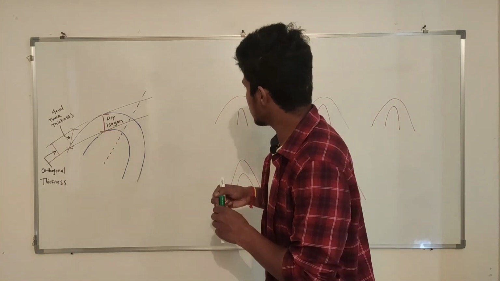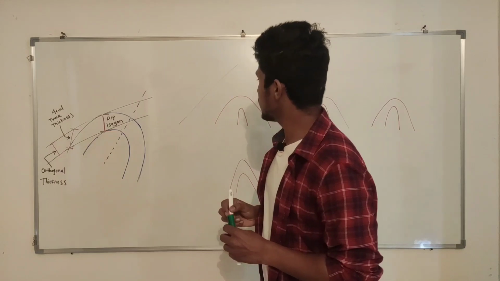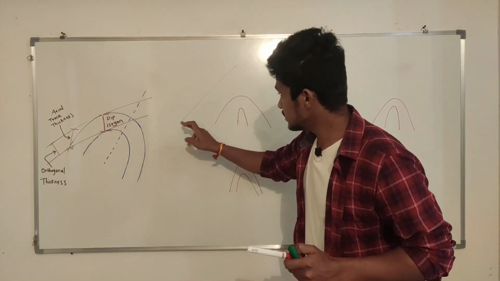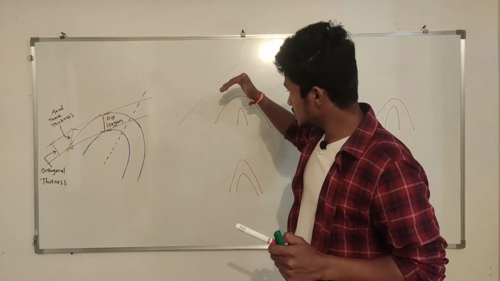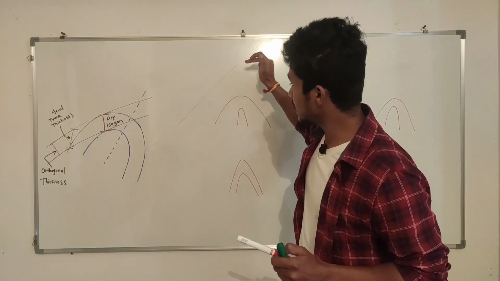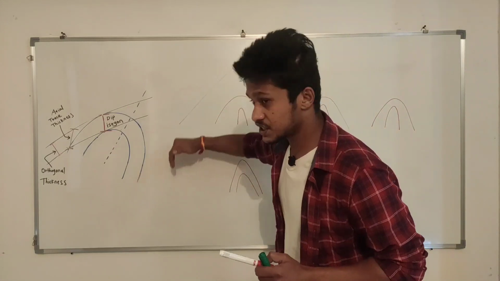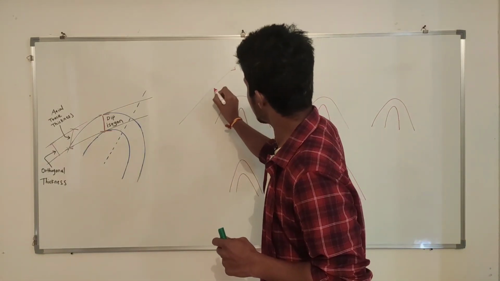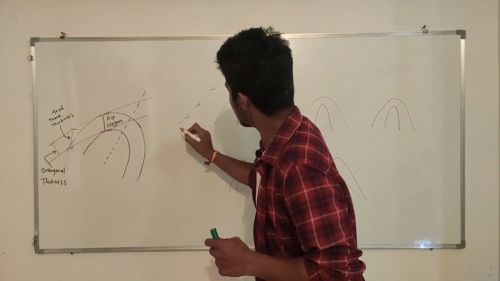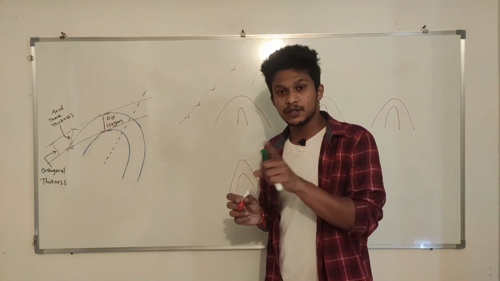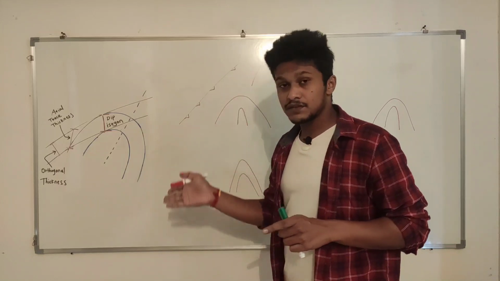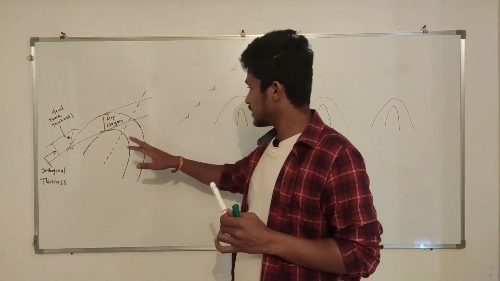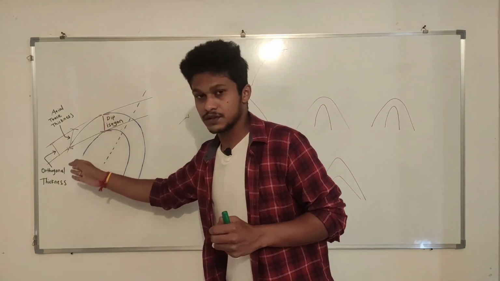If the planar feature is like this, we can see there is a constant dip. This line on the board has a constant slope; the slope is not changing. Wherever you measure the dip, the amount will be the same, it will not change, because it is a planar feature, not a curved surface. But here we have curved surfaces.